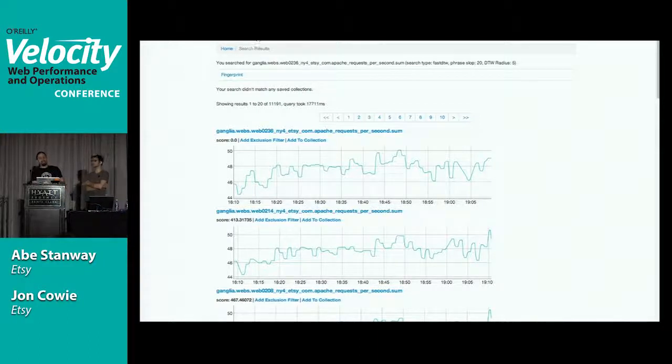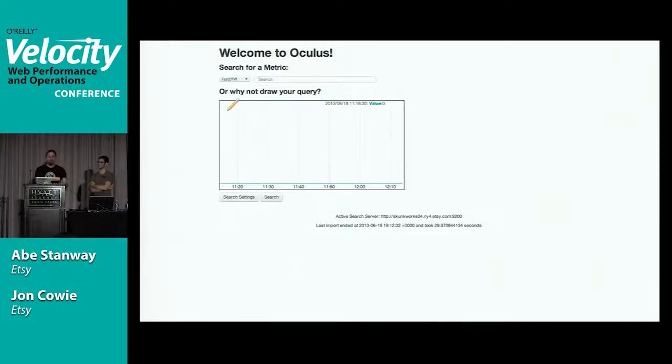There's one last feature I want to demo. I'm not going to pretend there's actually an awesome operational reason for having this. I saw a demo of Google doing something similar, and I really wanted to put it in Oculus. So it is, and I'm going to show you. It will let you draw your query. If you want to search for a graph, this is pure, I'm just making this up as I go along now.